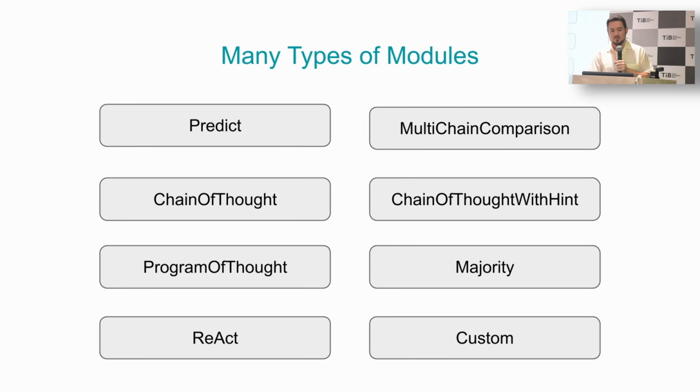So, as I mentioned, there are lots of types of modules. There's a simple predict. There's chain of thought. There are also some more complicated options. For example, you might have a multi-chain comparison where you have multiple different chains of thought and answers, and you could have a kind of LLM-as-judge component that can compare these answers and choose the best one given its own judgment. This is pretty similar to, as we might remember, ChatGPT asking us to choose which answer it preferred. There's also a majority option where, given a predict, if we want to make our predict function more robust, we might ask the system to predict 5 times and then take the majority.